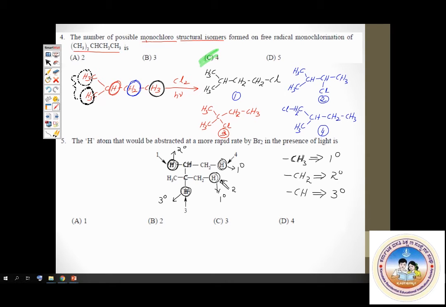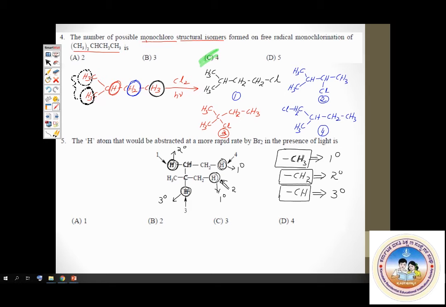Now, what is the order of reactivity of hydrogens? Let me write it. Order of reactivity of hydrogens is tertiary greater than secondary greater than primary.